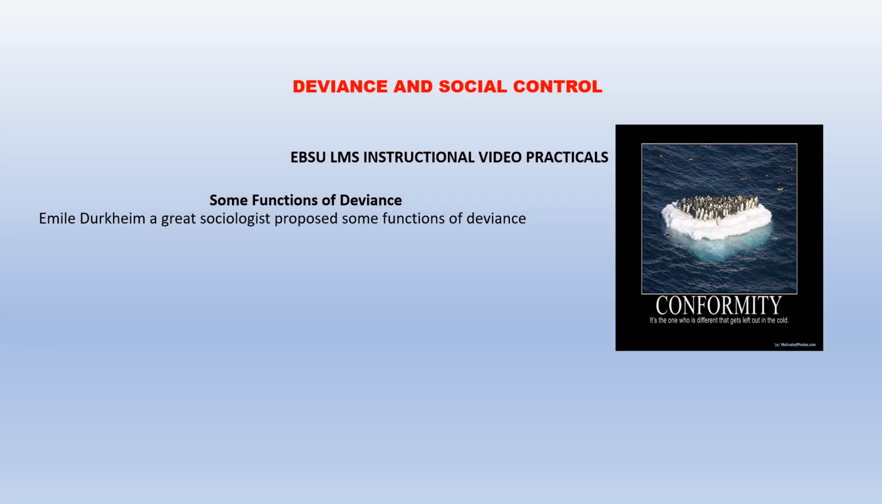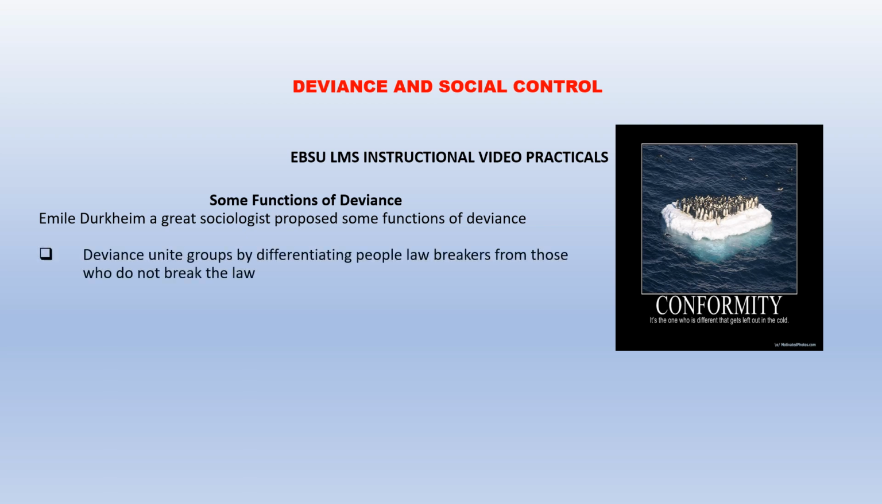Although deviance is considered an act that violates the law, and people may want to look at deviance from a perspective of something that is totally negative, Emile Durkheim, who was a great sociologist, has proposed that there are some functions that deviants have in the society. And we're going to look at these functions that deviants have in our society.